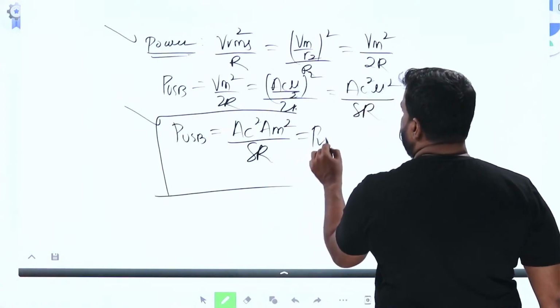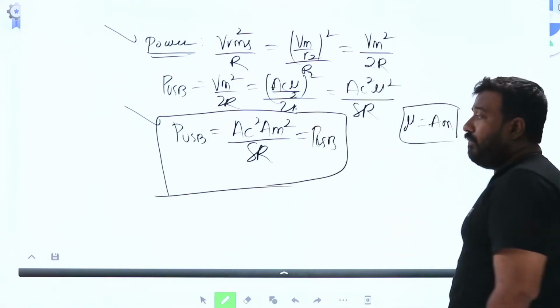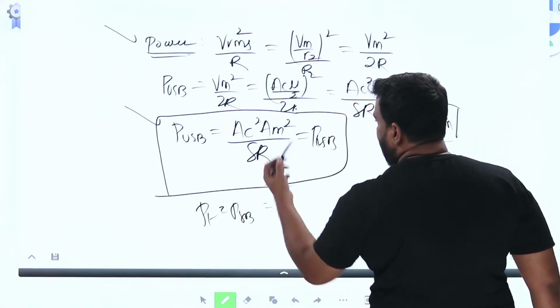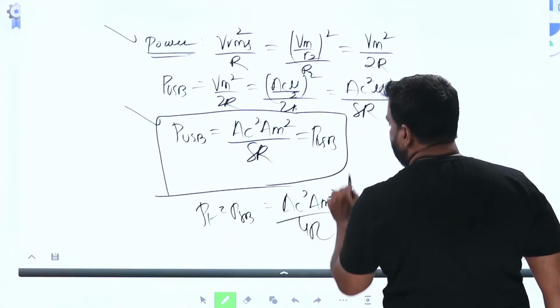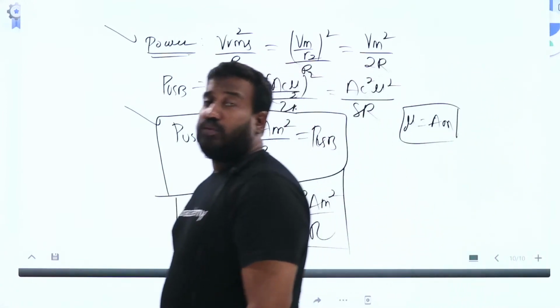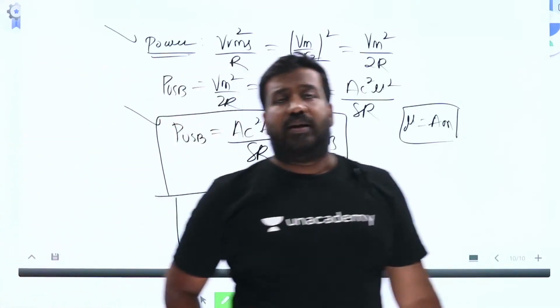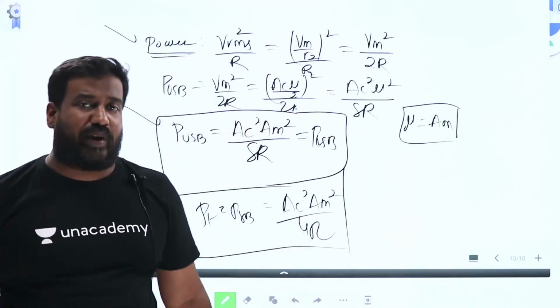Then total power, which is equal to sideband power, is upper sideband power plus lower sideband power, equal to AC square Am square by 4R. Therefore, in a DSB system, total power, which is equal to sideband power, is AC square Am square by 4R. Either lower sideband power or upper sideband power is AC square Am square by 8R.